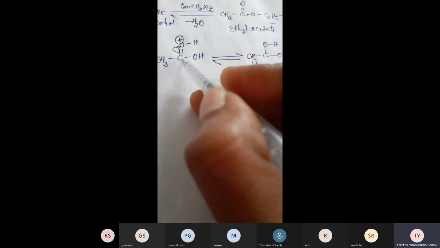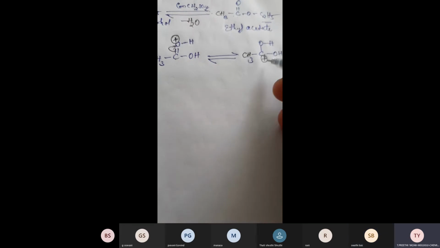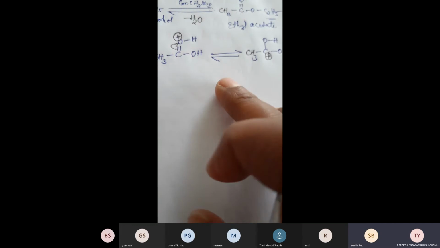And now this carbon should get a positive charge. Just tell me, why should this carbon get a positive charge? What happens in this step? Good.